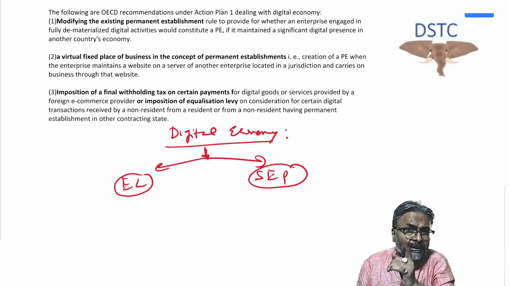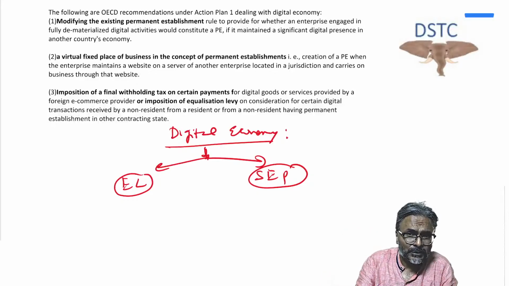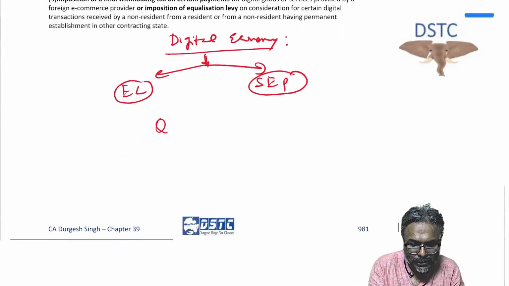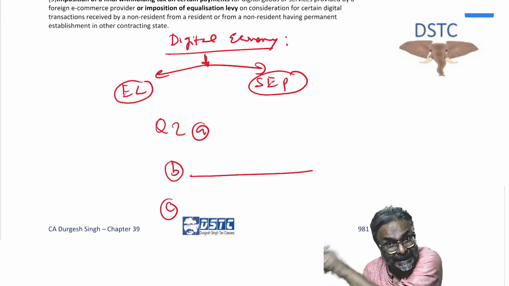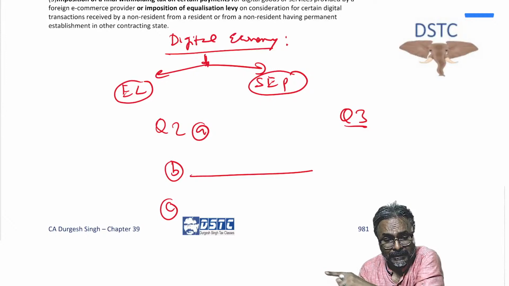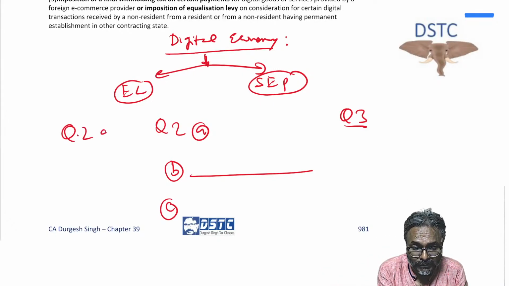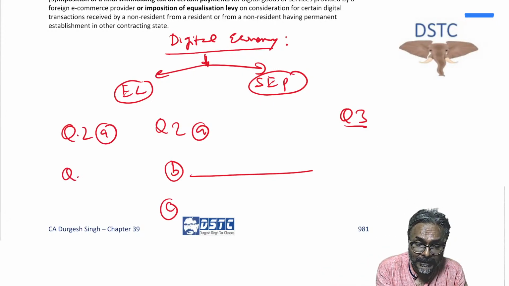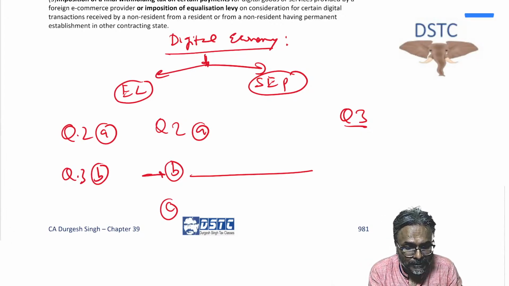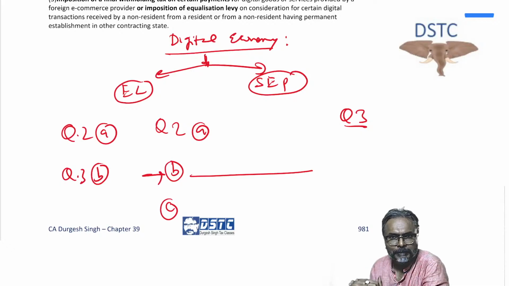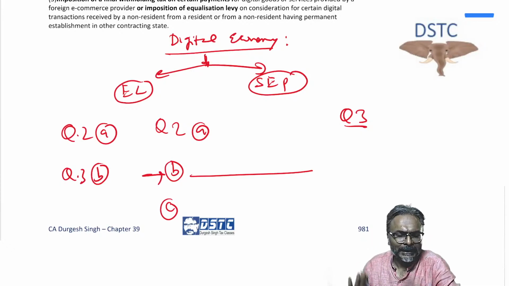So students, only one thing, don't make this blunder. One blunder, students, they are doing it just at the last. Question number 2, if you know only one question, say for example, you know only B, so A you leave the space, write B whatever you know, and then for C leave some space and then move on to the next page for question number 3. Don't write like this, never do this. This is suicidal: question number 2A and then question number 3B after that. Never do this. So if you know, say for example, question number 2B, give some space for A, write B, and thereafter C. Okay, that is all of it, students.